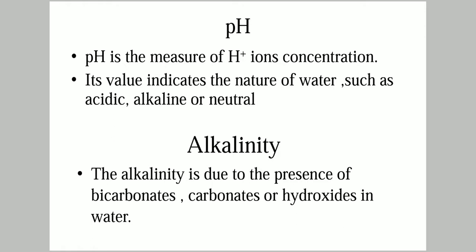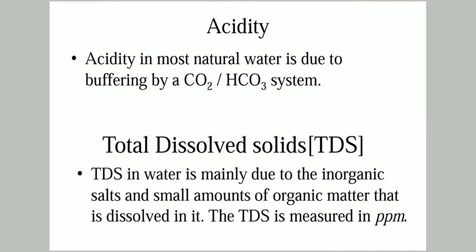Alkalinity is due to the presence of bicarbonates, carbonates, hydroxides in water. This we all know already. Similarly, acidity is due to the carbon dioxide and carbonic acid system, which buffers the water into acidic.